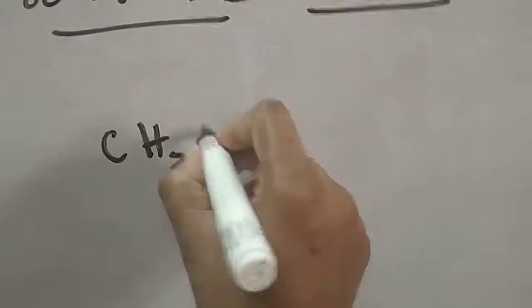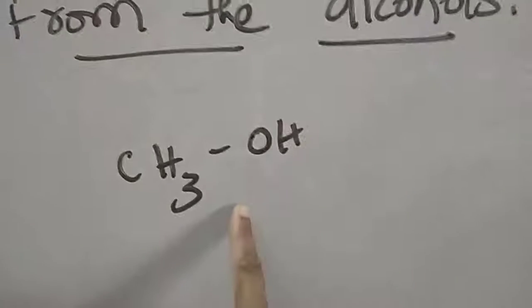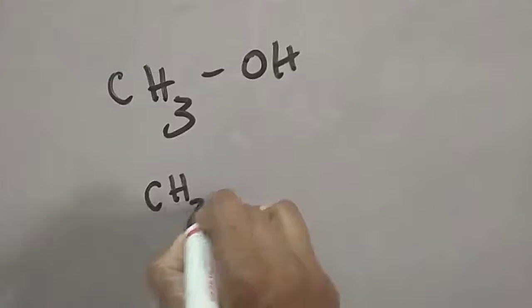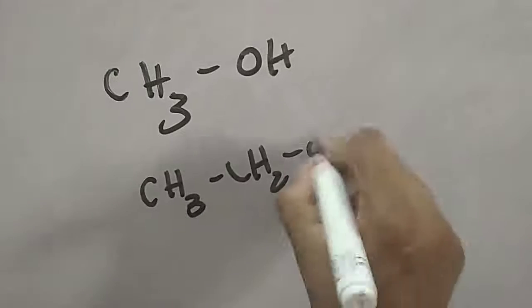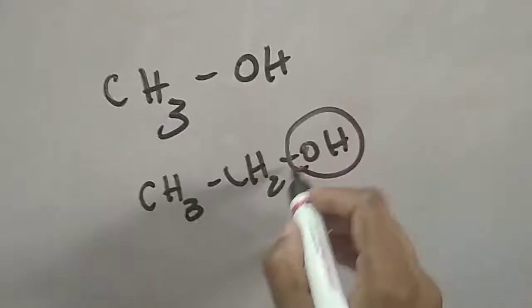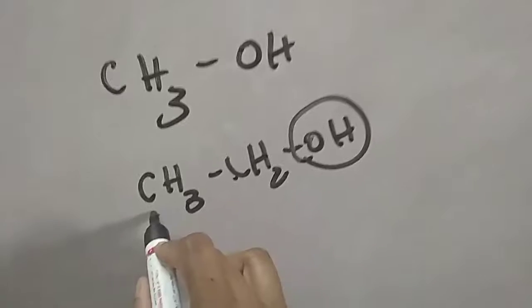Same reason. CH3OH is called methyl alcohol. If I am writing CH3CH2OH, the OH is a functional group attached to a carbon, which is attached to one carbon.